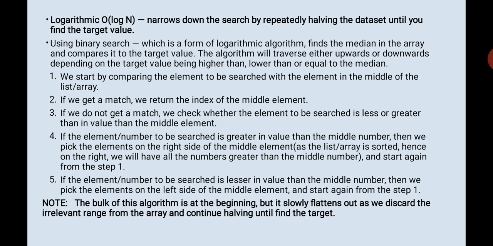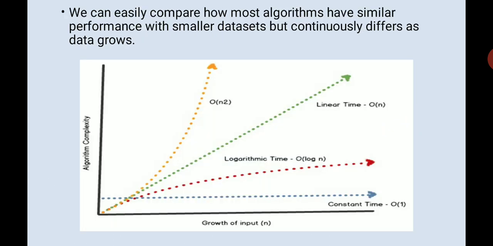If the element to be searched is lesser in value, then you go to the left side of the element, and again you go to step number 1. Again you compare until you reach the target, right? The bulk of the work is actually in the beginning, but as you go on it flattens out, because you disregard the irrelevant range from the array, since every time you are halving it, half, half, half. So this is very advantageous.